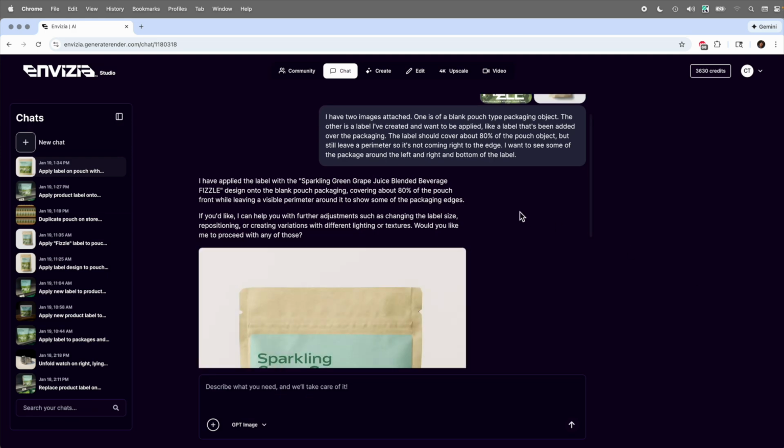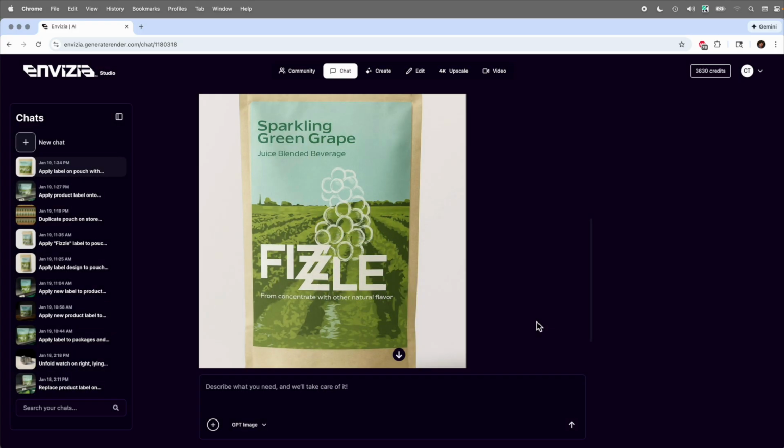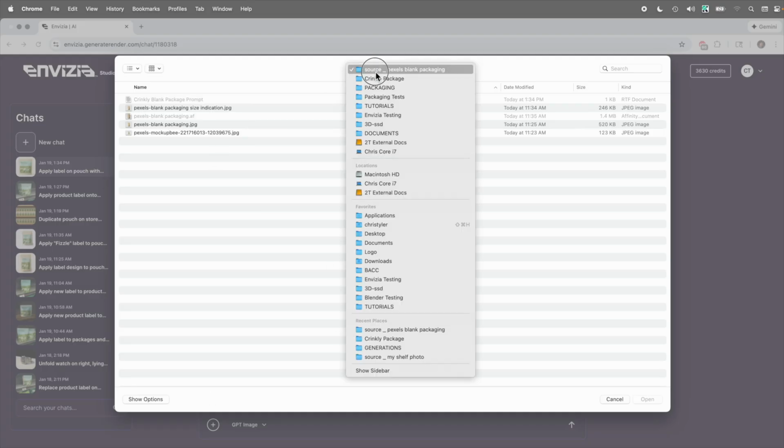There we go. So it's applied that to us so we can kind of visualize it on this other packaging image for reference. Now, the chat gives us direct access to these different models, and sometimes one model will give you a result you like, and sometimes it won't. And so let's switch over, for instance, and use Nano Banana. So typically what I will do is if I want it to really start from scratch, then we'll just go ahead and upload those same reference images again.